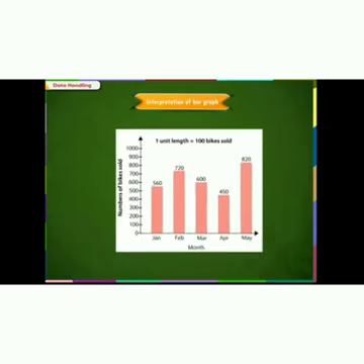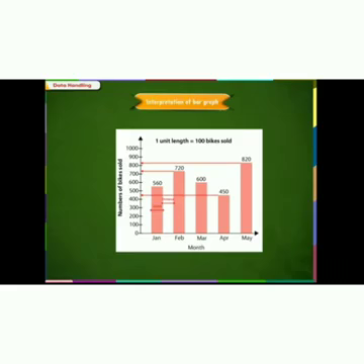Interpretation of bar graphs. Siddharth recorded the number of bikes sold in each month from January to May. This is the bikes sold. The width is the distance between the two equal bars. See this bar graph, it clearly mentions the sales of bikes. The maximum is May, the minimum is April, and the second largest is February.